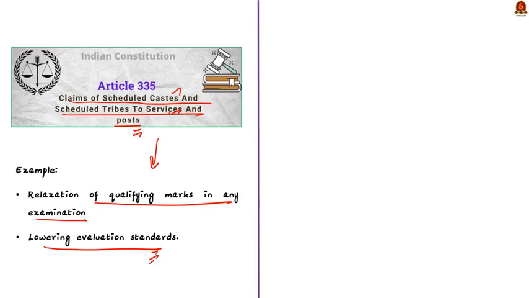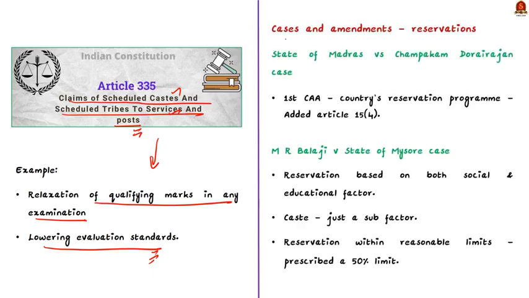Okay. Now coming to the cases and amendments regarding reservation. Firstly, take the State of Madras vs. Champakam Dorairajan case that happened in the year 1951. This resulted in the First Amendment of the Indian Constitution.